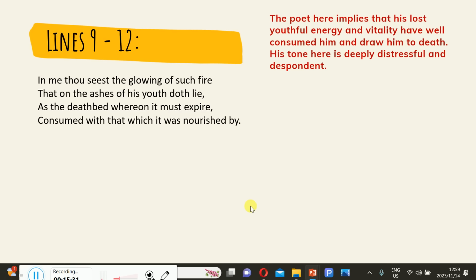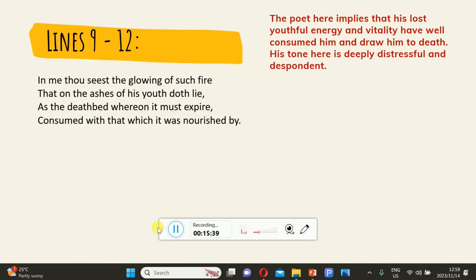Then lines 9 to 12. Before that, let us go back and summarize exactly what we have done in the second quatrain. In essence, the speaker compares aging to twilight. Growing older is compared to the last light left in the day, slowly fading in the darkness of nighttime, which signifies death, like I've already stated. And now let us go to the third quatrain, which are the third four lines of this sonnet.